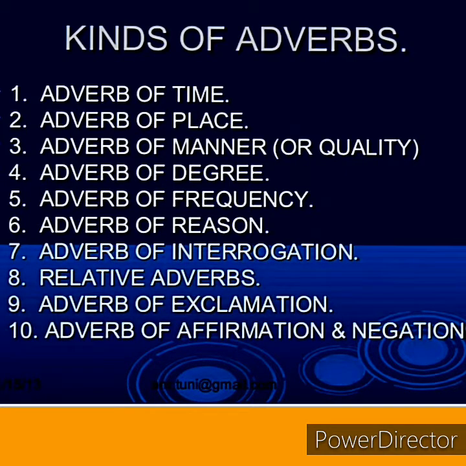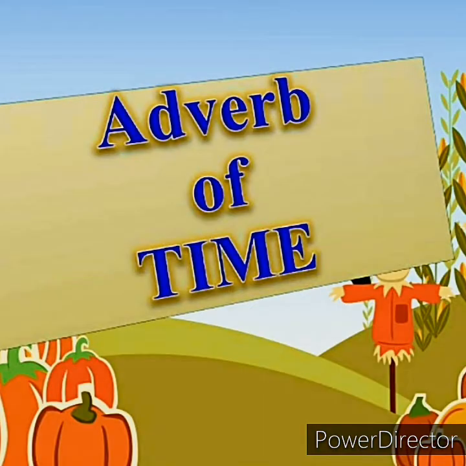Now, kinds of adverbs. There are 10 kinds of adverbs: adverb of time, adverb of place, adverb of manner, adverb of degree, adverb of frequency, adverb of reason, adverb of interrogation, relative adverbs, adverb of exclamation, and the last, adverb of affirmation and negation.